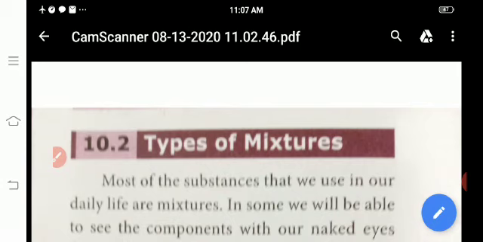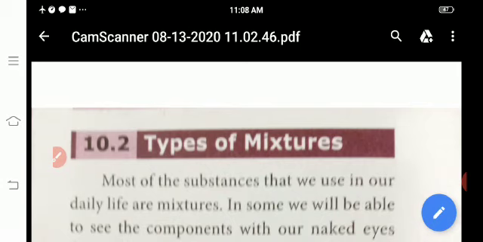Now we will discuss types of mixtures. What is meant by a mixture? Already I taught in the previous class what is meant by a mixture. A mixture is an impure substance. A mixture contains two or more kinds of elements or compounds physically mixed together in any ratio. That is called a mixture. For example, lemon juice, sugar and water.